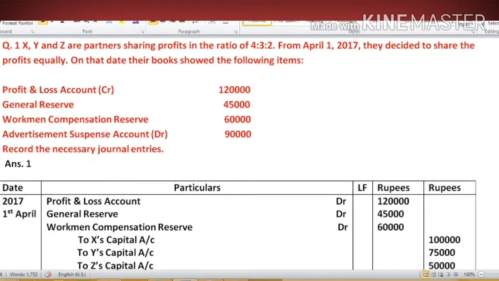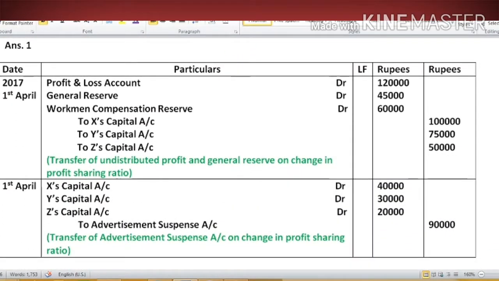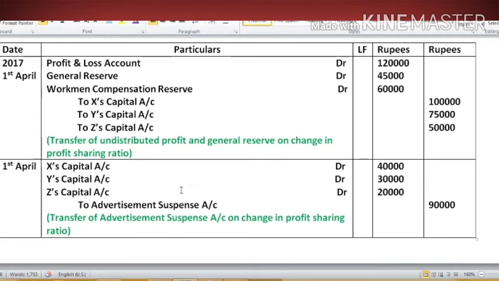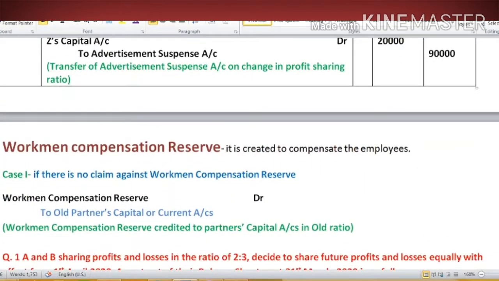According to the first method, we have to transfer them to partners' capital accounts. In your first entry, you can see that all accumulated profits and reserves we have transferred to old partners' capital account in old ratio, and in the second entry we have transferred the accumulated losses to old partners' capital account in old ratio. Now workmen compensation reserve.